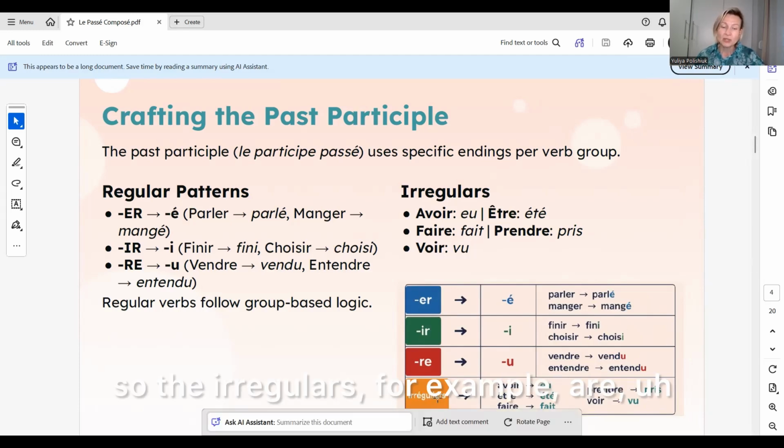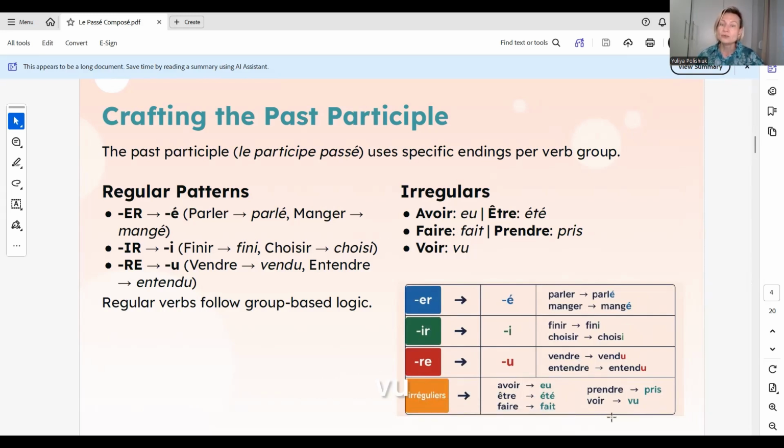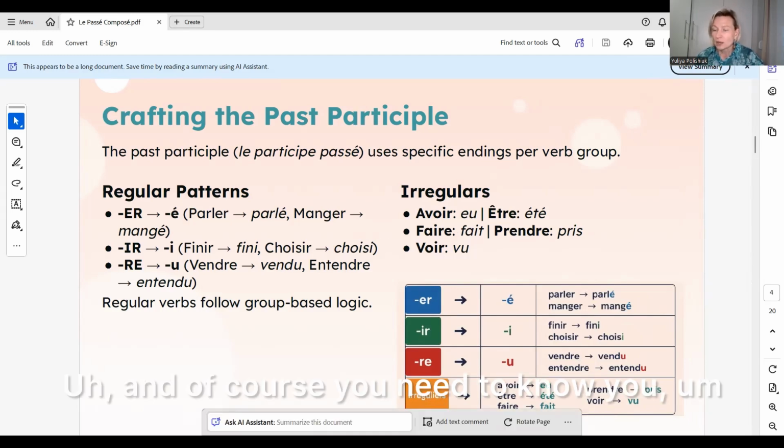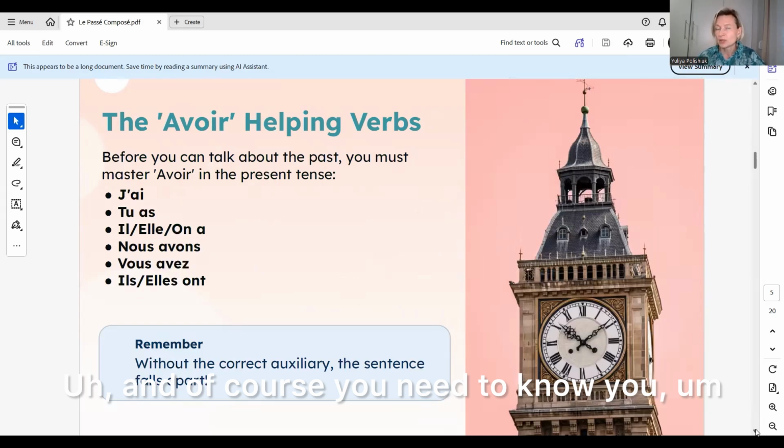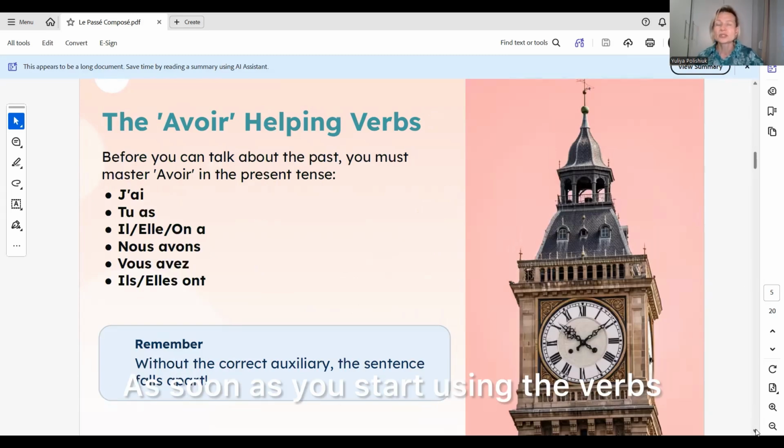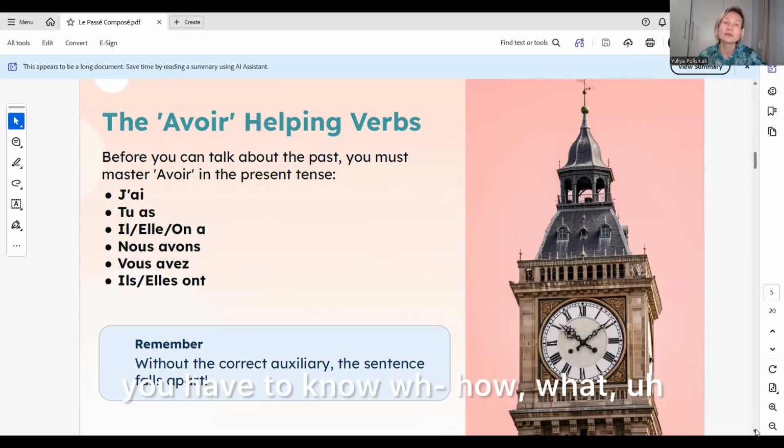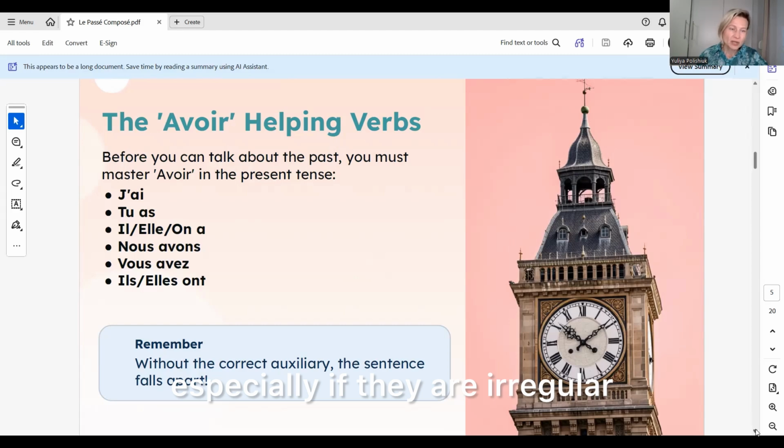So the irregulars, for example, are the verb avoir as well, which becomes eu, être, été, faire, fait, prendre, pris, voir, vu. And of course, as soon as you start using the verbs, you have to know what the participle is, especially if they are irregular.